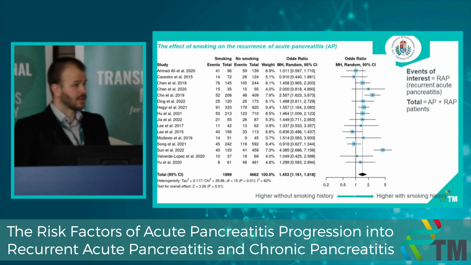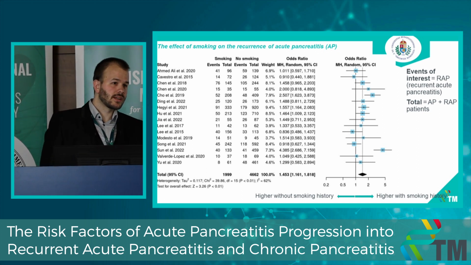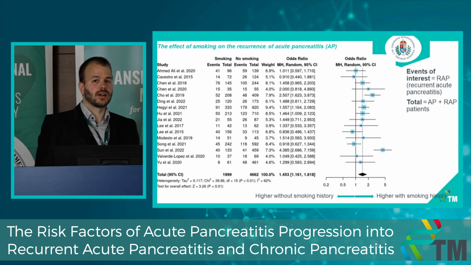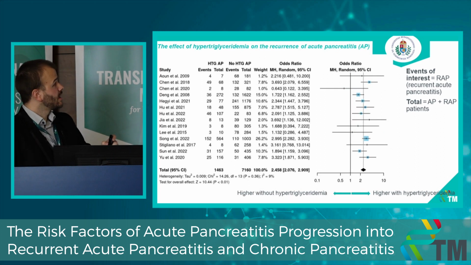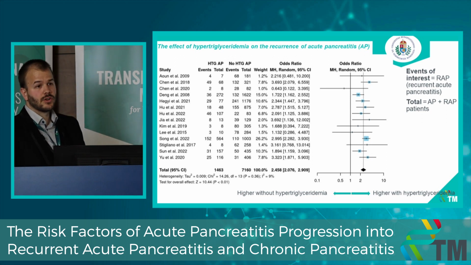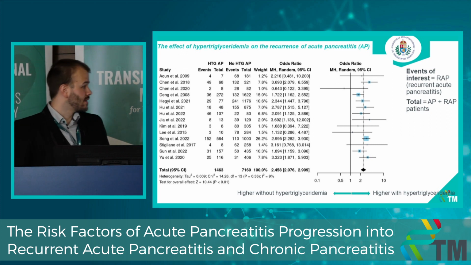Here we investigated the effect of smoking on the recurrence rate of acute pancreatitis. The pooled ratio here is 1.45. It is also statistically significant, and this means patients with a smoking history have a 45% higher risk of developing recurrent acute pancreatitis. Here we investigated the effect of hypertriglyceridemia on the recurrence rate of acute pancreatitis. The pooled ratio here is 2.45.